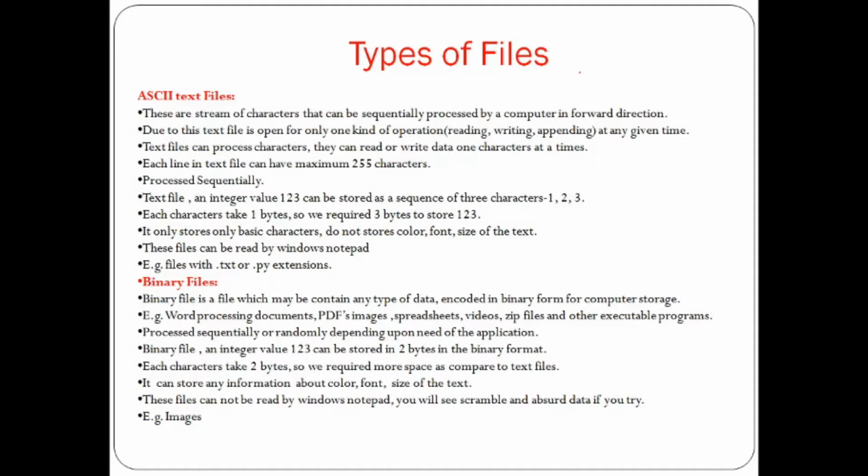In a binary file, an integer value 123 can be stored in 2 bytes in binary format. Each character takes 2 bytes, so we require more space compared to the text file. It can store any information about color, font, and size of the text. These files cannot be read by Windows Notepad.